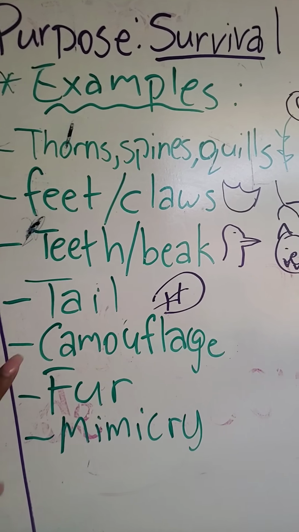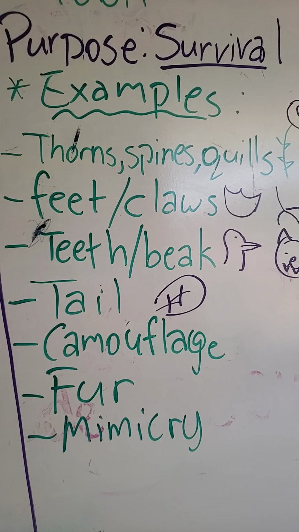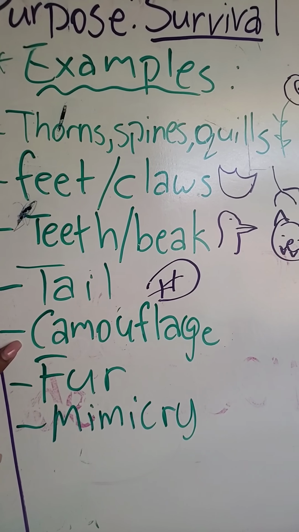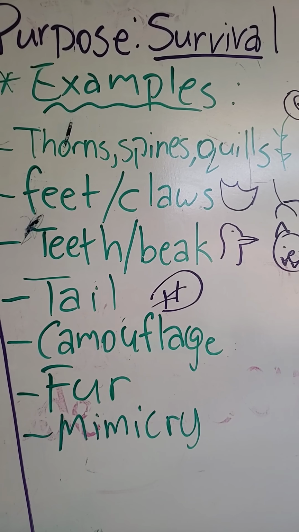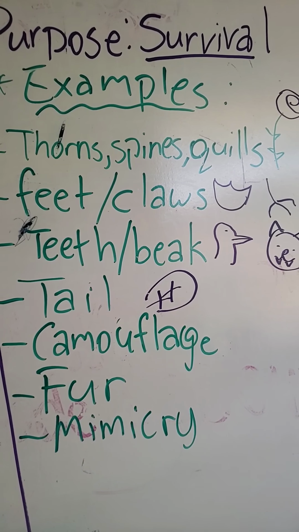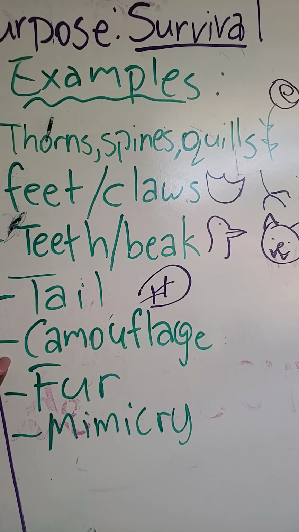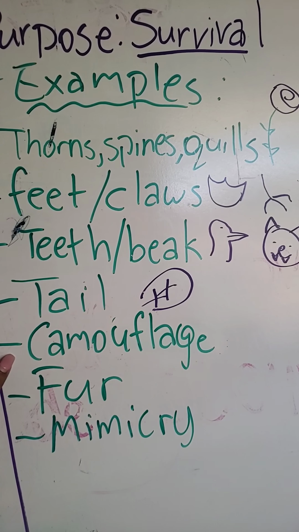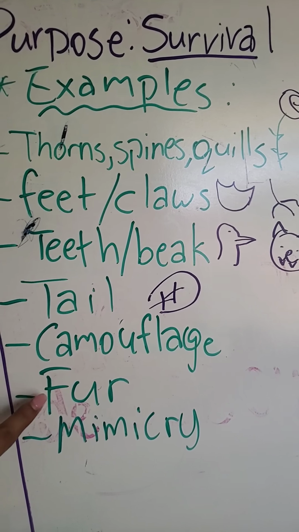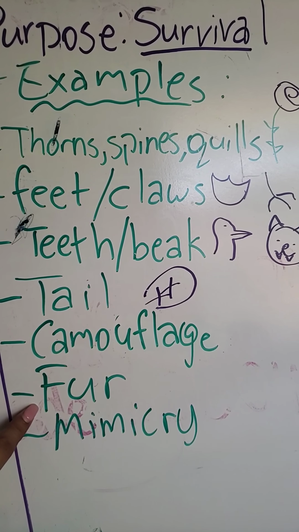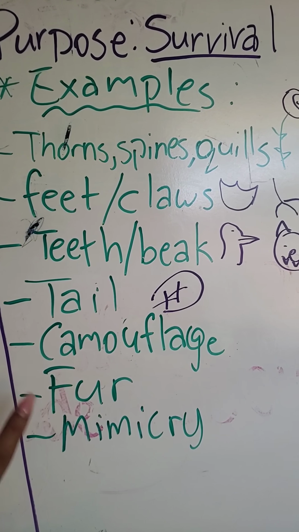Camouflage is a very common example of a structural adaptation. Of course, camouflage allows animals to blend into their surroundings, and they either want to blend in so that they can sneak up on their prey, or they want to blend in so that predators don't see them. So it just depends on the animal what the purpose of the camouflage is for. There's also different types of furs on different animals, which allow them to survive wherever it is that they live.